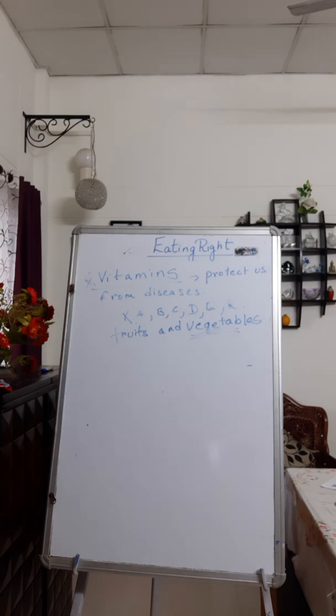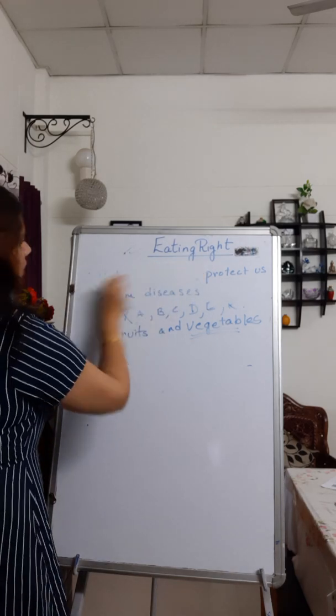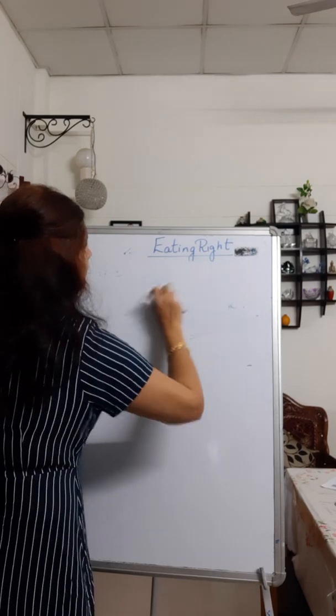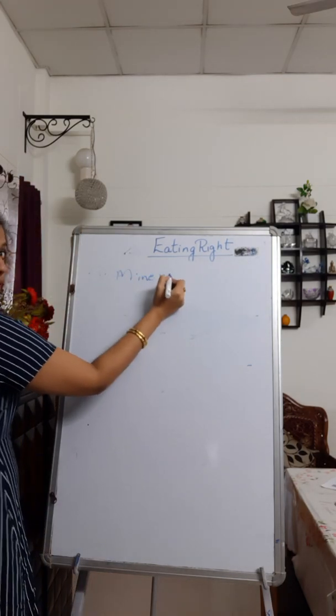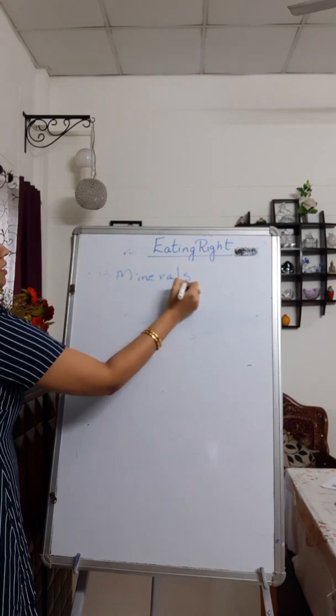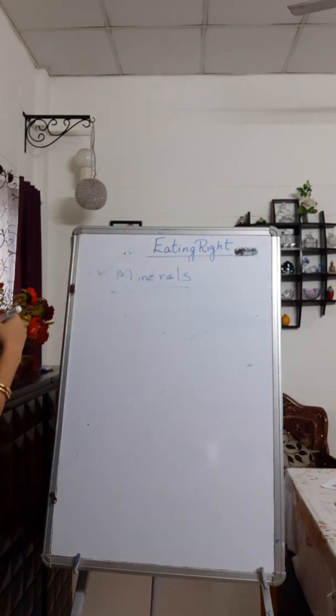Now we come to another component of food, which is known as minerals. So I will write minerals here. Now what are these minerals? Our body needs minerals for its proper functioning, normal growth and good health. Again, they protect us from diseases and they help us to grow and for the functioning of our body.